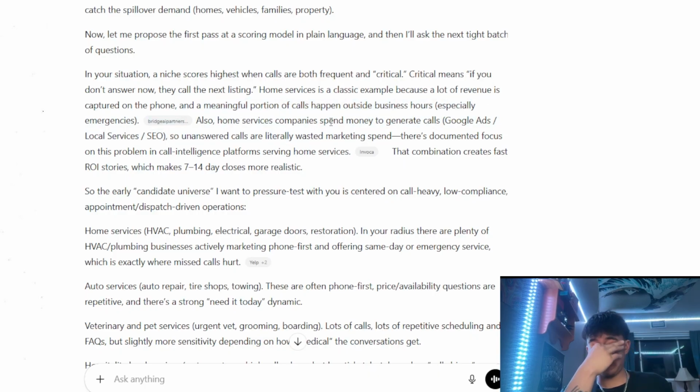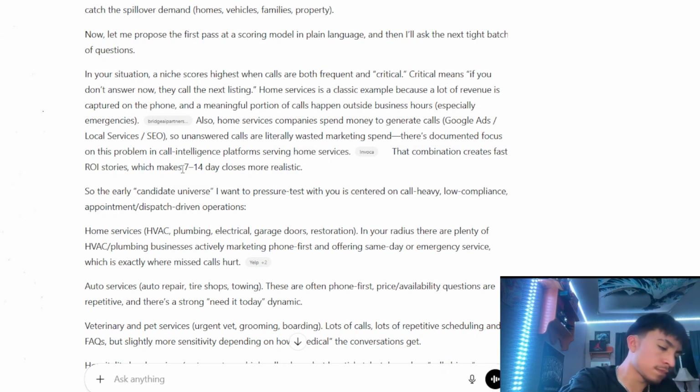Home service companies spend money to generate calls, so they're often running Google ads, local services, and SEO. This is how they're trying to get leads. So unanswered calls are literally wasted marketing spend. That's another big pain point, because businesses are so concerned about their ROI already. This combination creates fast ROI, which makes 7 to 14 day closes more realistic.